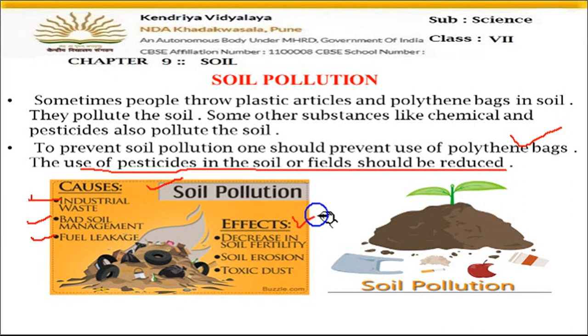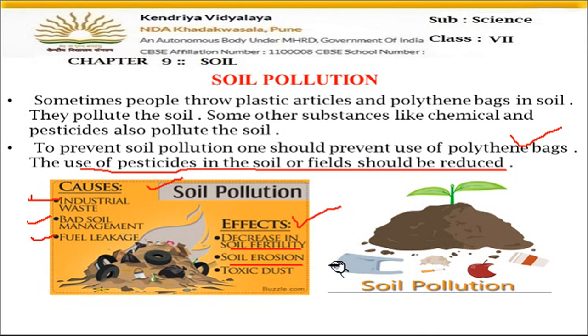And what happens because of this pollution? Soil fertility is decreased. Soil is not good for the growth of plants then. Soil erosion. Soil erosion means removing the top layer of the soil. And how will the top layer be removed? It can be removed either by wind or by water. So you know what is the main reason for soil erosion? Why is the soil taken away by running water, or carried away by the wind? Because the soil becomes loose.